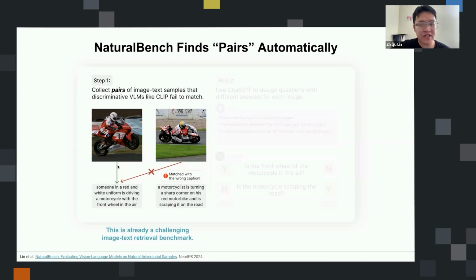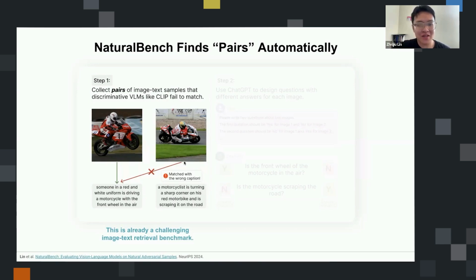So essentially, we are taking pairs of image caption examples where a CLIP score is assigning a higher score to the wrong image caption pairs. What that means is that all the pairs we're collecting will be really confusable to each other. The images will look alike, and the captions will look alike. Importantly, there will be some semantic differences in those samples.